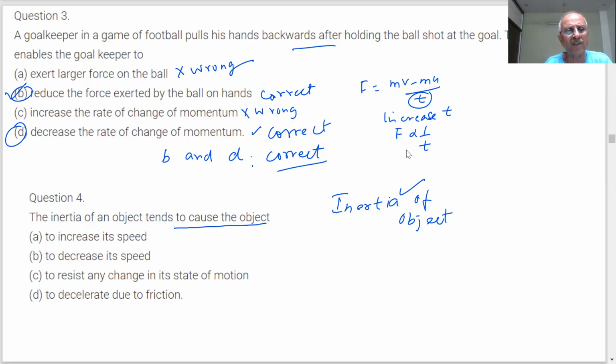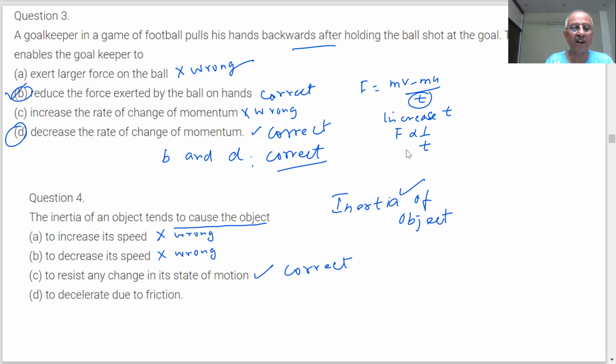No, sir, these are wrong. Then C, to resist any change in state of motion. Sir, this is a correct statement.